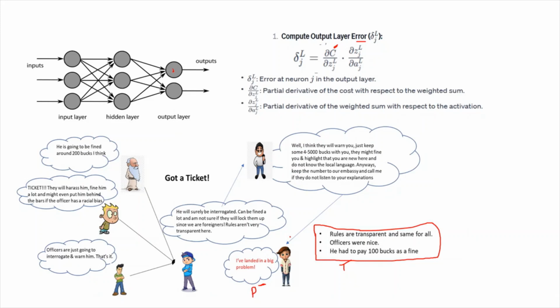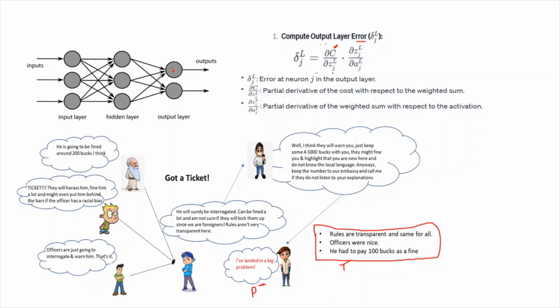So here we have to weigh in two things. First of all, he needs to adjust the weightage he had put on whatever has been said to him, and number two, he also needs to adjust if there was some problem with his understanding. That is depicted by this.